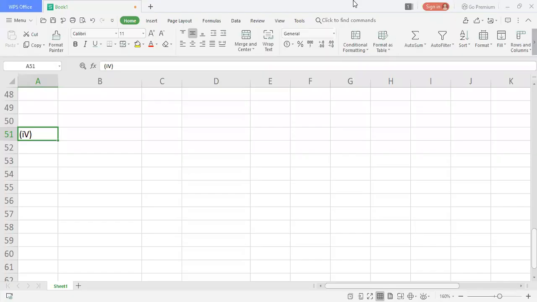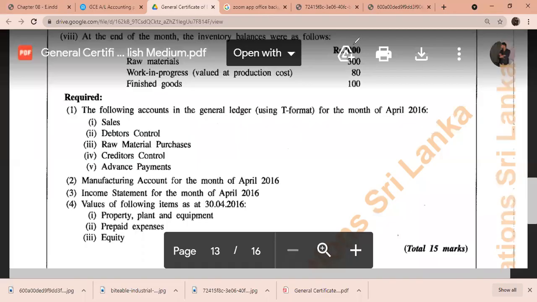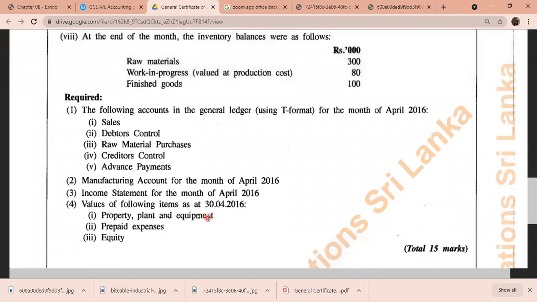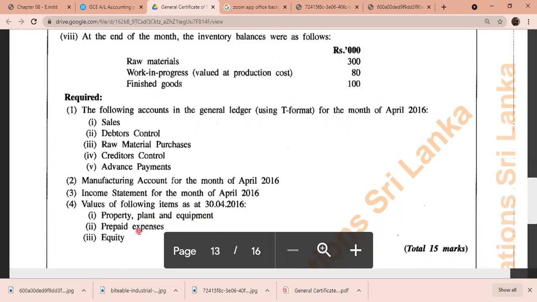Adjustment number 4. So guys, now we're going to see Roman number 4. What are the requirements the examiner has requested? There are a few things the examiner is requesting in Roman number 4. Values of the following items as at 30th April 2016: property, plant and equipment amount, prepaid expenses amount, and equity amount. So you need to find the final balance of that particular month.